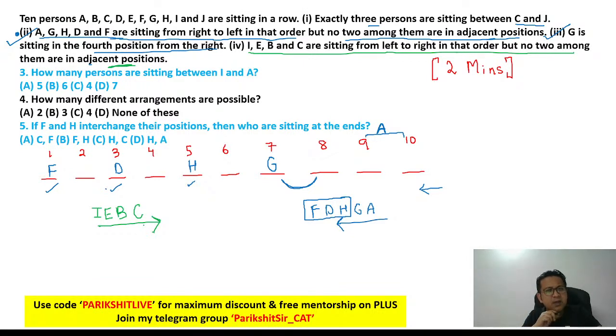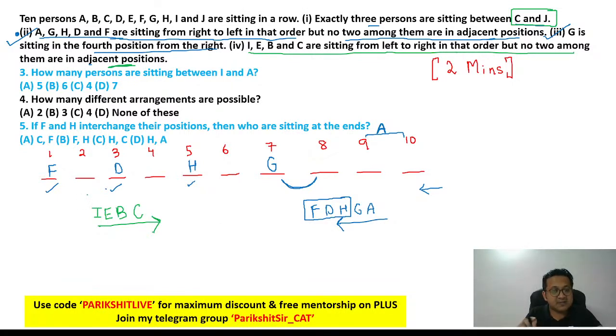Now think about it. And you know what? There is one more thing that is being told to you in line number 1. C and J have 3 people between them. C and J have 3 people between them. So I hope we are clear. Now think about it. Where can C come? Where can C come? C cannot be at number 2.